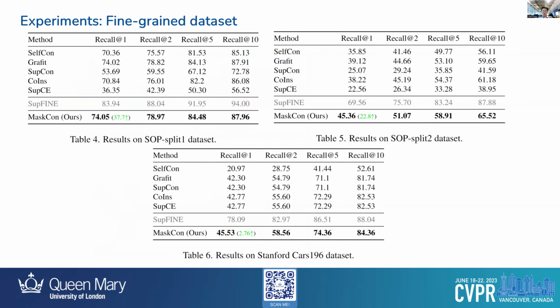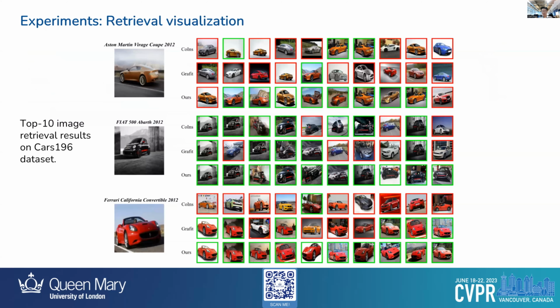Here we show some results on more fine-grained datasets. Our method also achieved the best results in comparison with previous works. However, we also noticed that the best result we achieve here still has a great gap with the results from training with fine-grained labels. Here we show some visual examples of image retrieval results on the Cars 196 dataset. As you can see, our method can effectively identify correct neighbors with different car models and types,